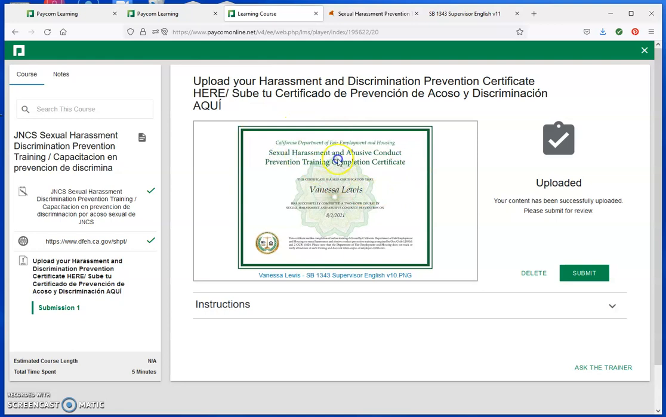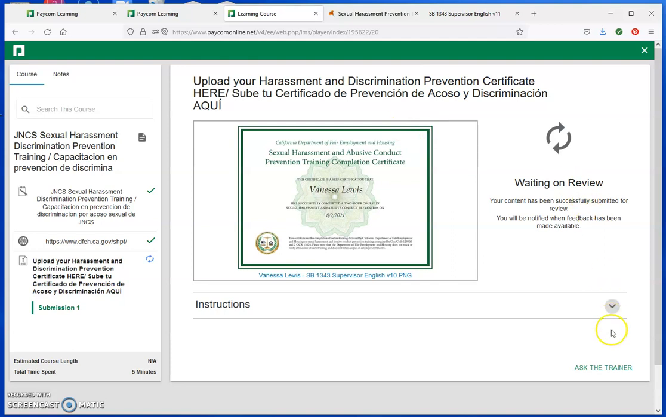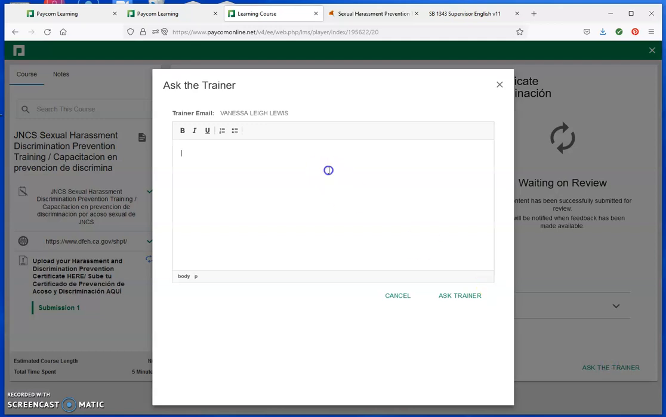My sexual harassment and abusive conduct prevention training completion certificate has now been uploaded into Paycom, and I will go ahead and submit. Are you sure you want to submit the uploaded file? Confirm. So my task is complete, and the only thing that I have to do is wait for a review of the certificate to ensure that my certificate is accepted and my training complete. If I have any questions about this matter, I have an email where I can ask the trainer.